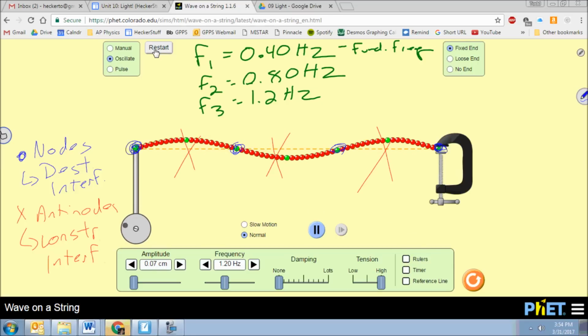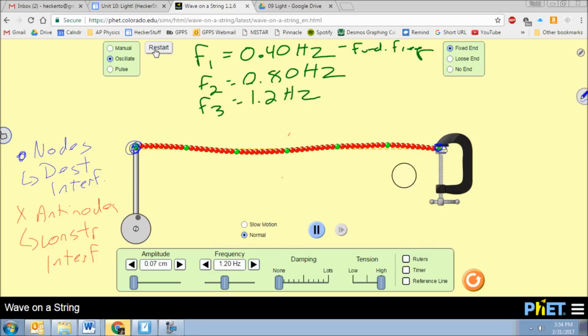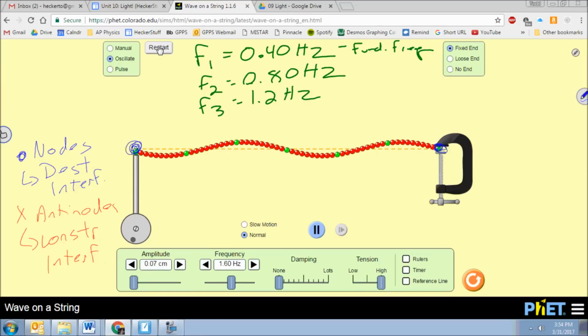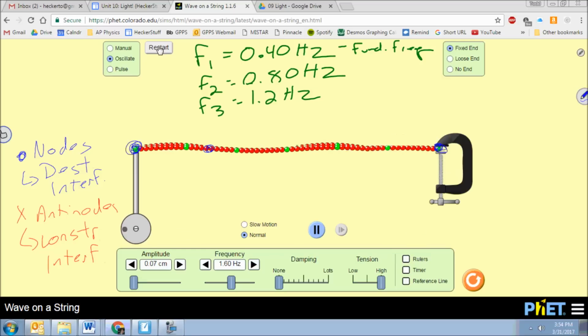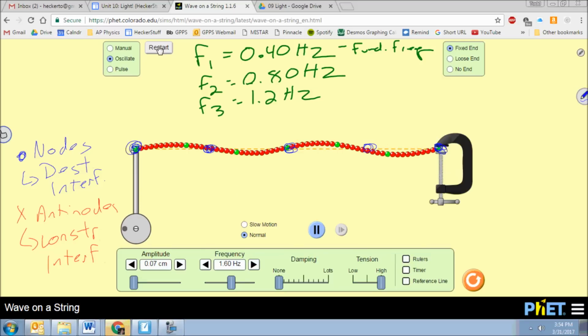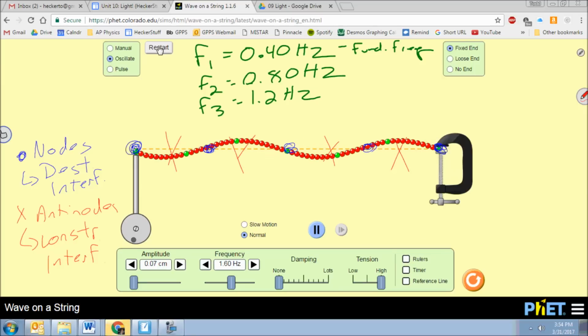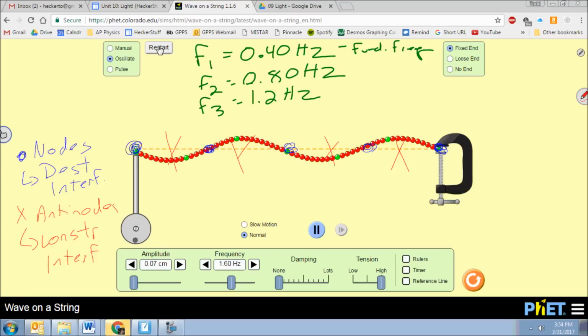All right. So let's do one more frequency. Let's quadruple it. Let's go up to 1.6. And you can probably guess what's going to happen, right? So here we go. Let's increase our frequency. And so now we get 4 nodes. Well, I guess 5 nodes. Right? 1, 2, 3, 4, 5 nodes, and 1, 2, 3, 4 antinodes. Okay? All right, so that is an example of a standing wave.